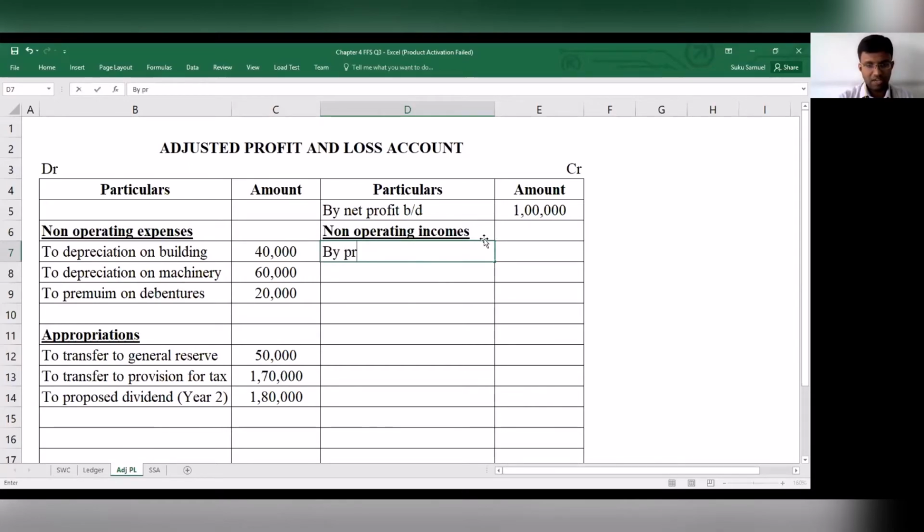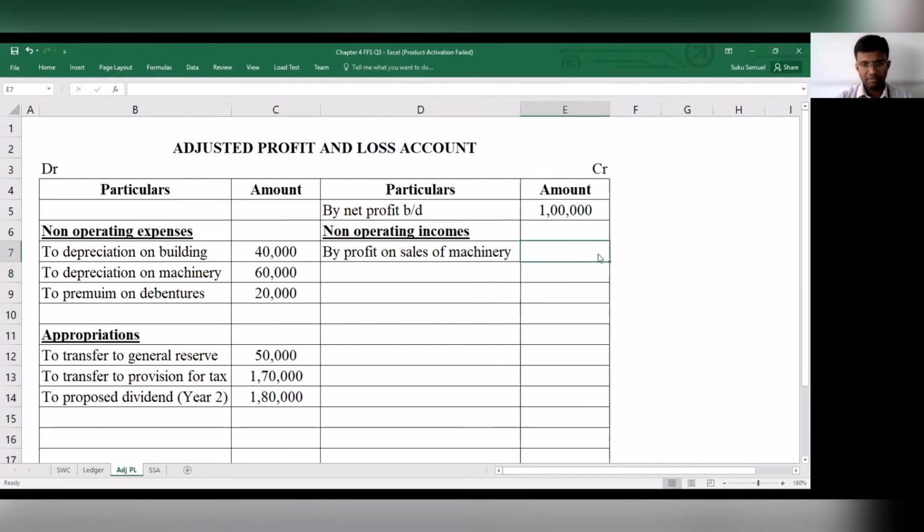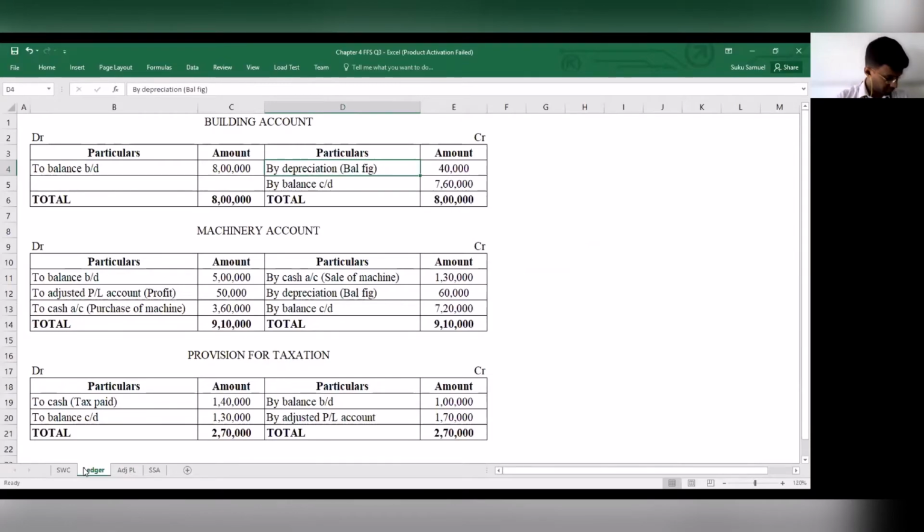Non-operating incomes that we have are by profit on sale of machinery. How much is that?